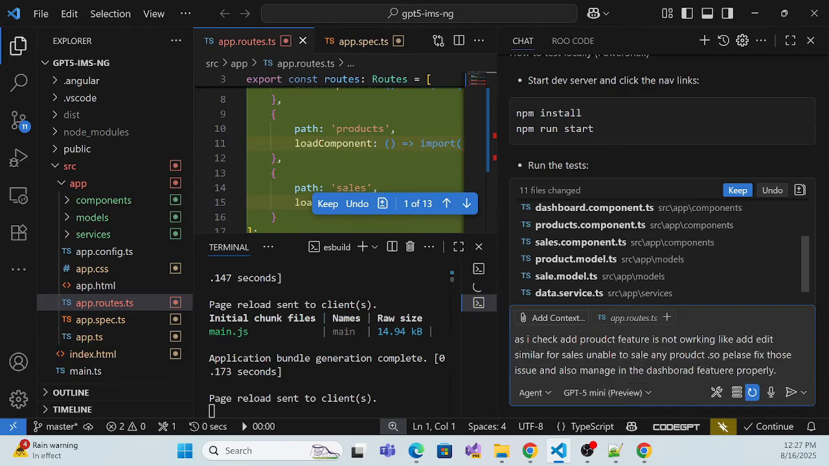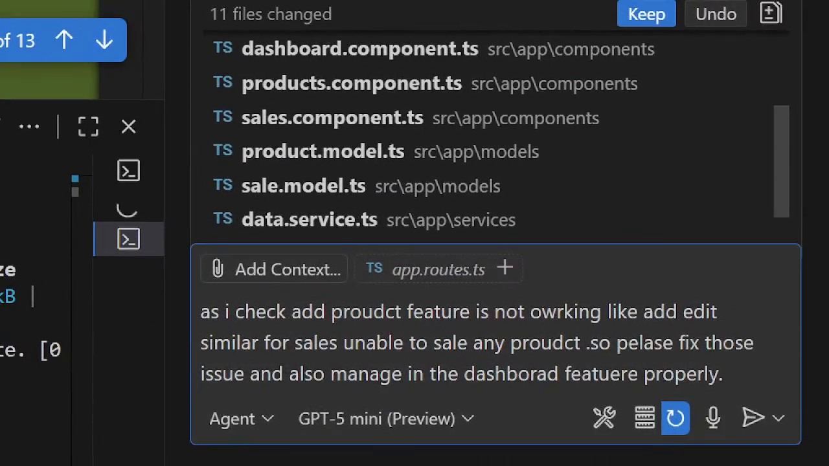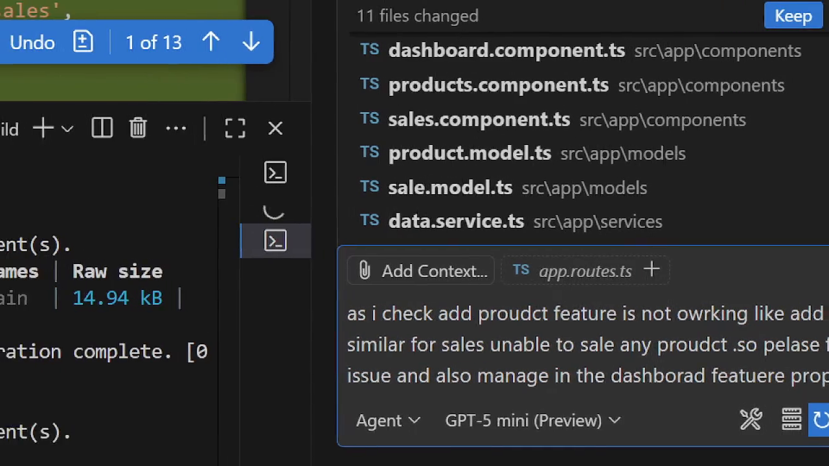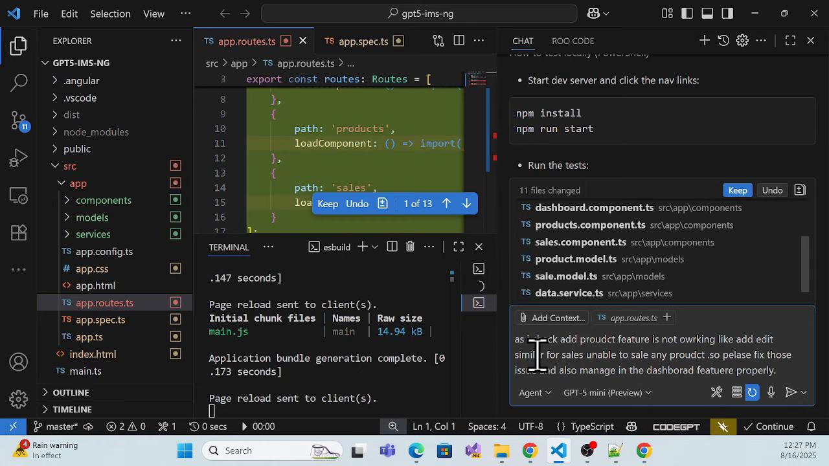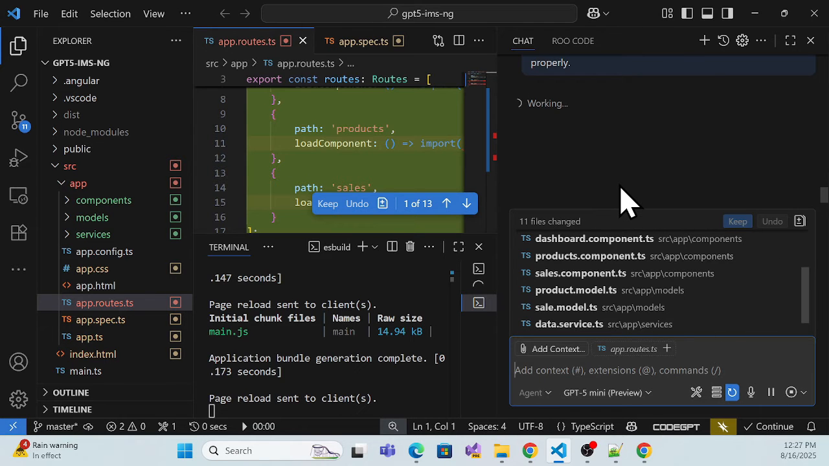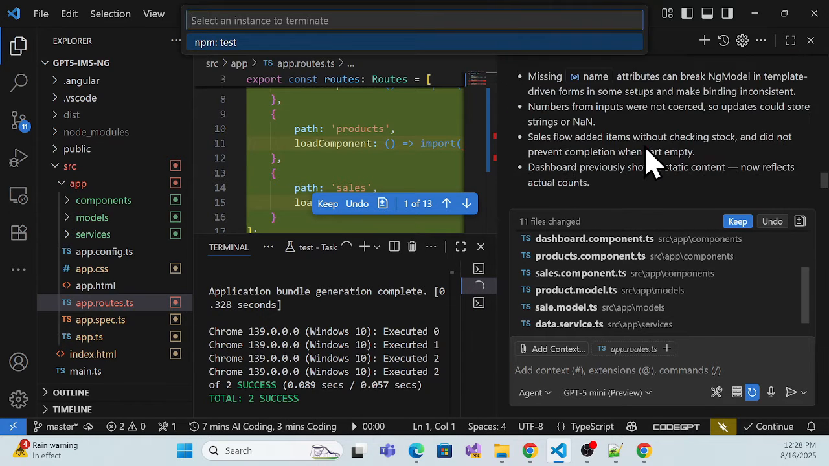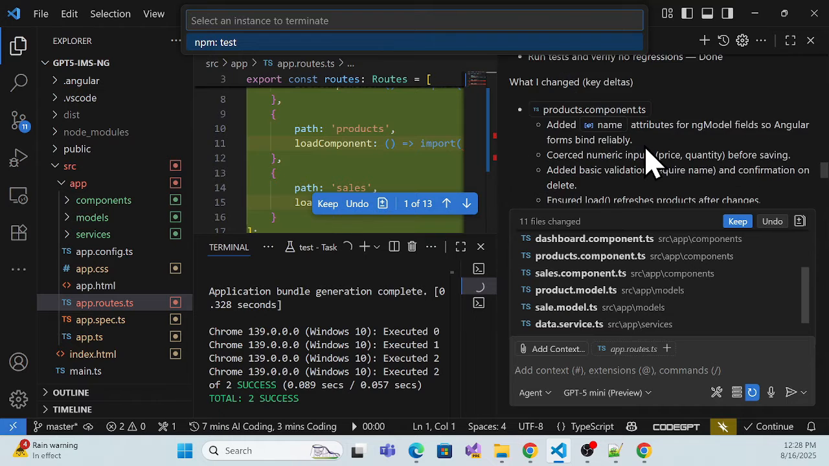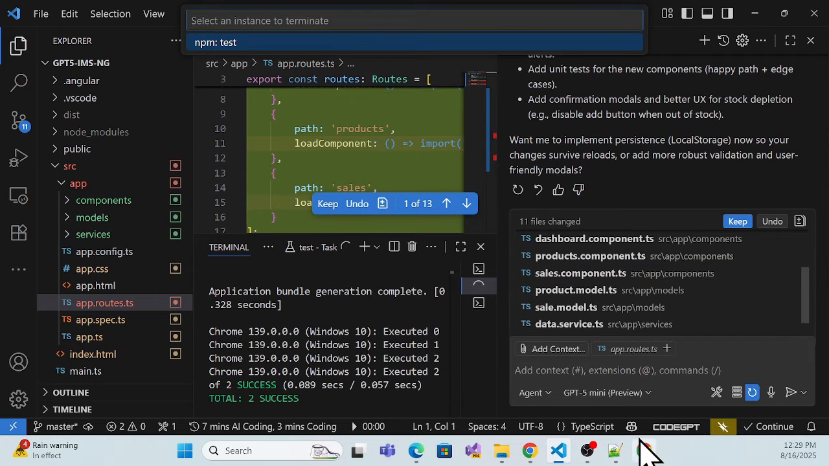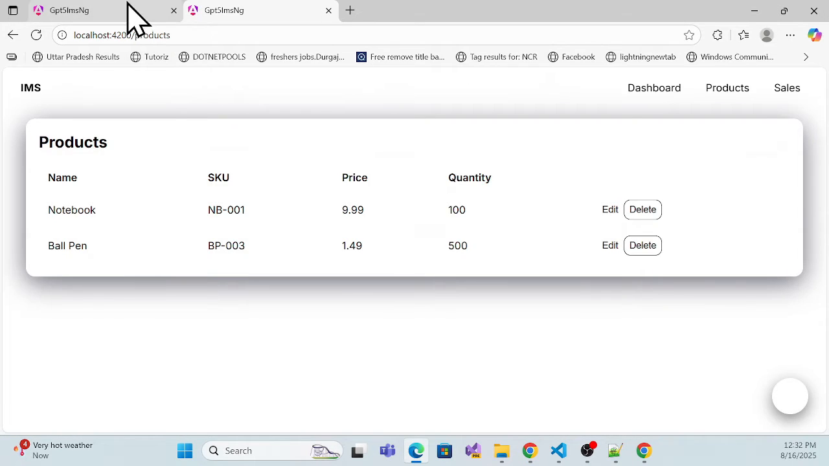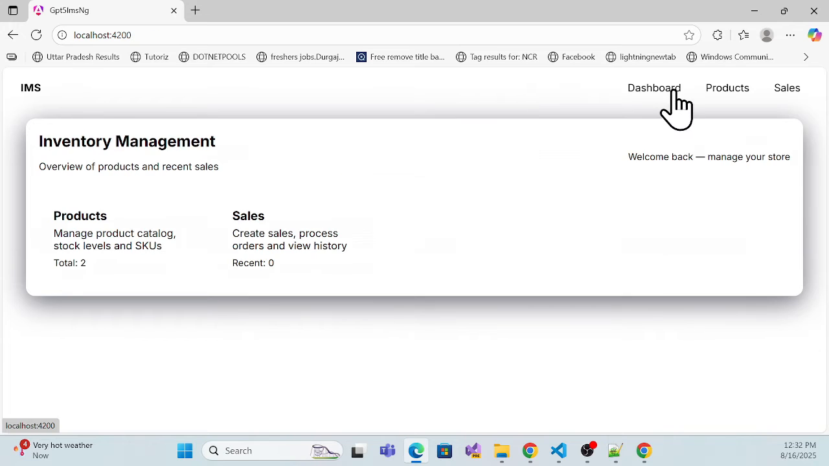Now see, I'm asking something like: the product feature is not properly working, like add and edit, similar to sales, and I'm also unable to sell any item. So I'm giving whatever things we want to implement, we have to add it and hit enter, and let's wait. Okay, so now see, finally they improved on whatever prompt I gave. They implemented this prompt, and now if I go back over here to the dashboard,